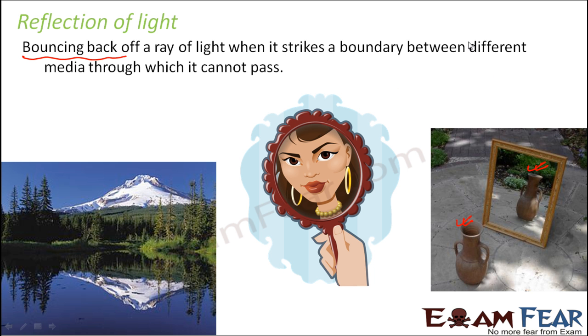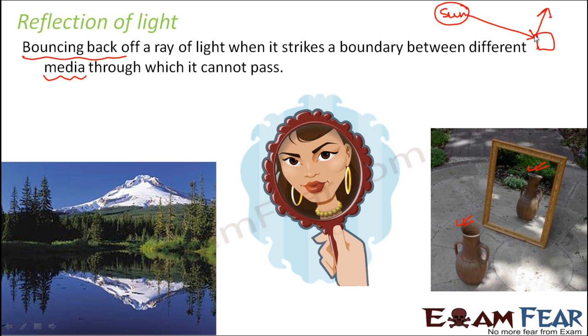Let us assume, now what do I mean by different media? Media means any object through which the light is traveling. For example, let us take a rough example. Let us say this is the sun and a ray of light is coming from the sun and it hits an object here. This object is an opaque object. It doesn't allow light to pass through it. So what will happen? Light will bounce back.